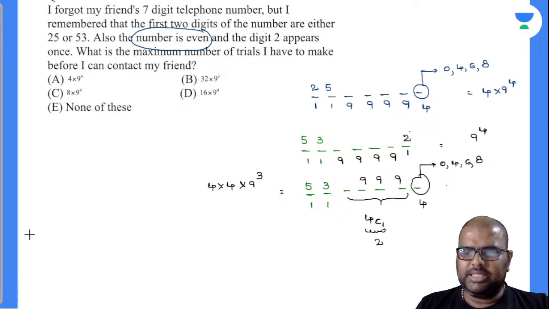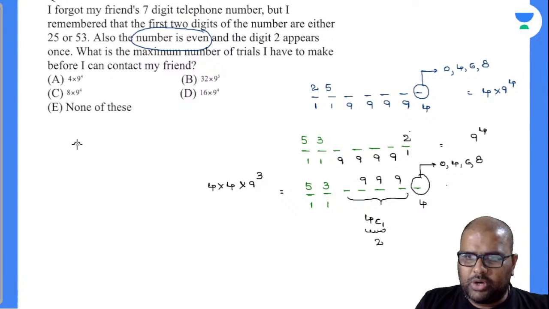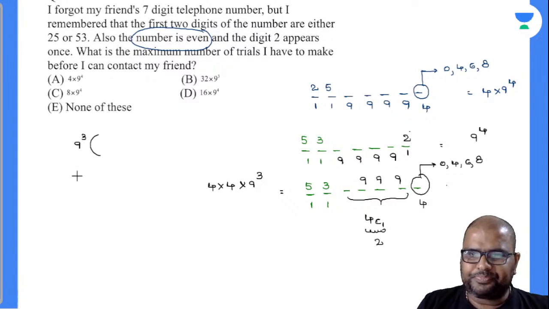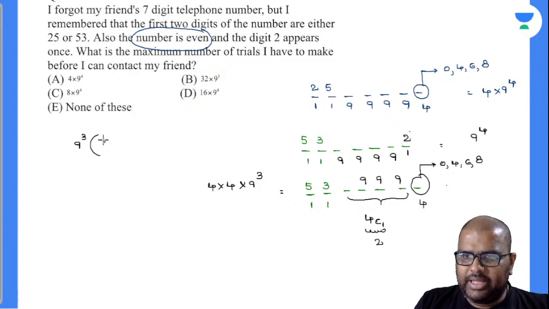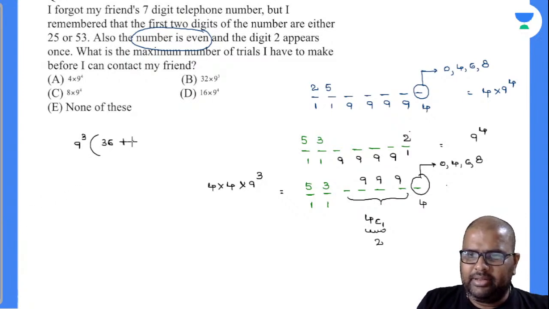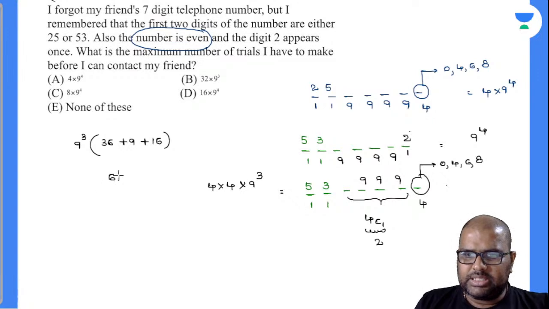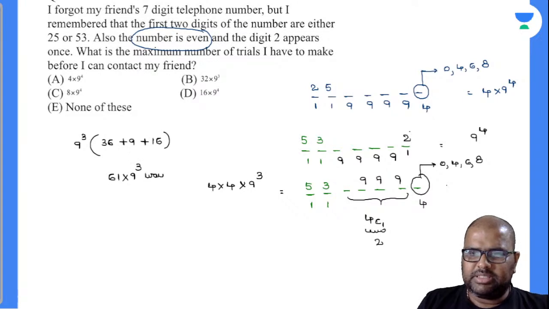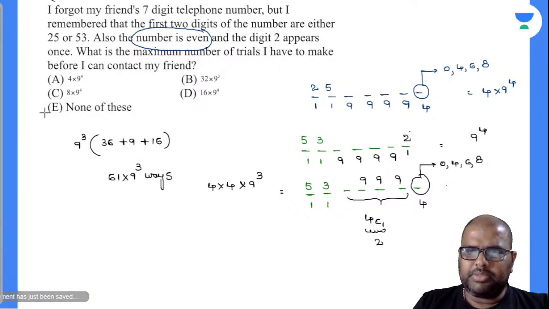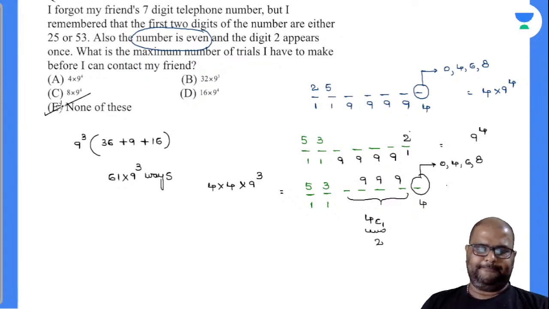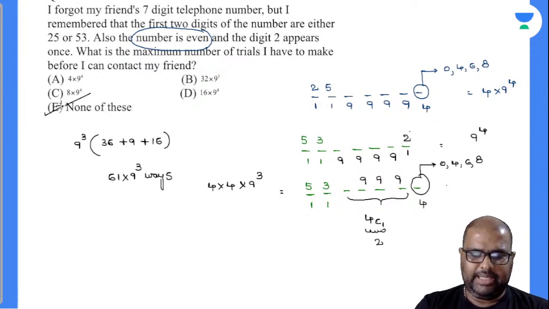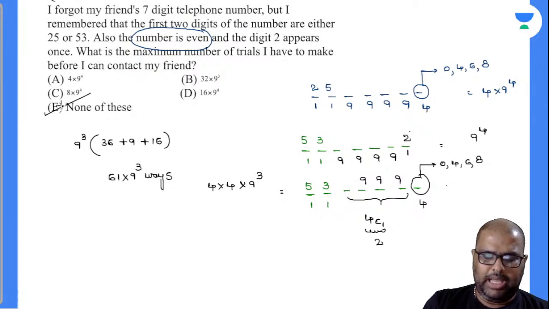See, I got all the chances there. So I will take 9 cube as common. If I take 9 cube as common, the value will be 4 nines are 36. Next one will be 9. Next one will be 16. What will be the answer there? 36 plus 16, it is 52. 52 plus 9 is 61. So 61 into 9 cube ways is your answer. There is no such option with 61 into 9 cube ways, so your option number E satisfies, and this is your answer. How many of you got the same answer here, beta? I hope so. I hope this is clear.